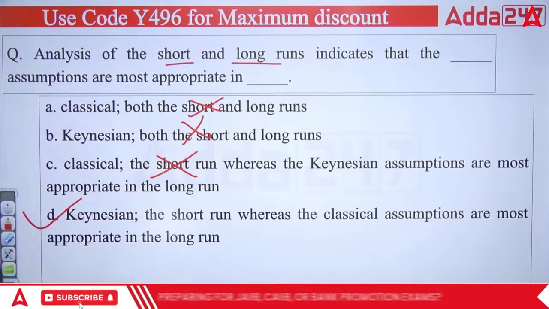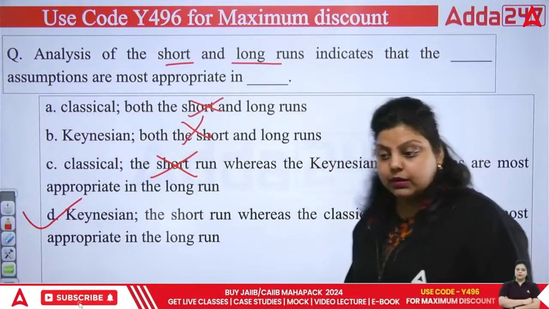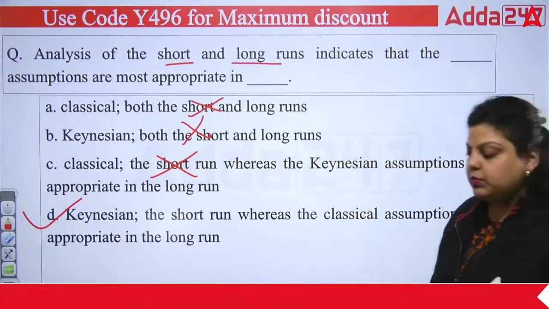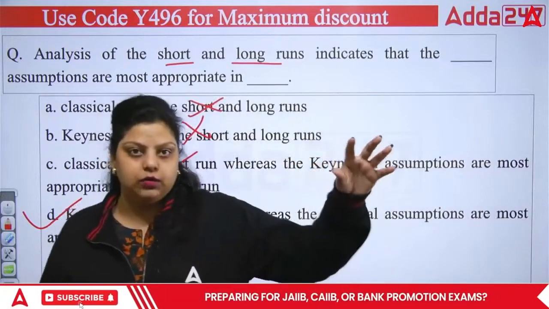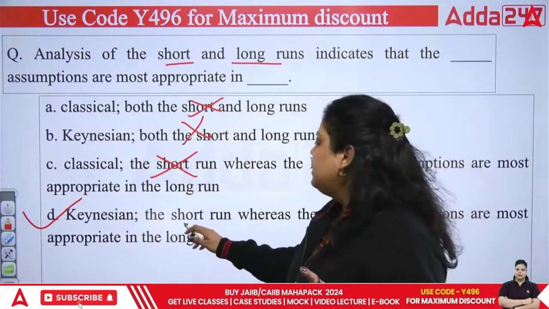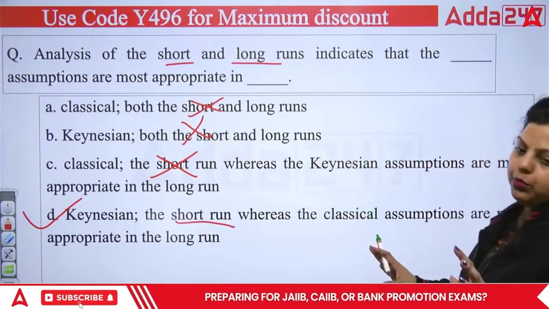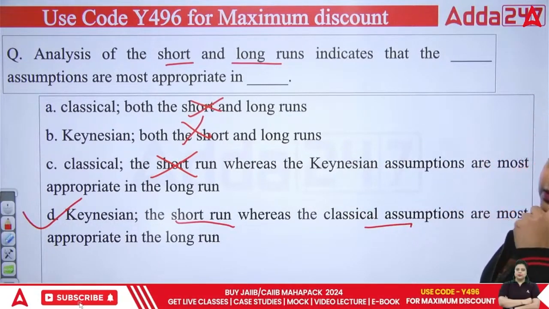When you study the classical theory and Keynesian theory, you will understand this. But do remember, when you study the long run and short run, it means you are studying your economy for a shorter period of time and for a longer period of time. According to Keynesian assumption, the short run is the most appropriate, and the classical assumption says that the long run is most appropriate.